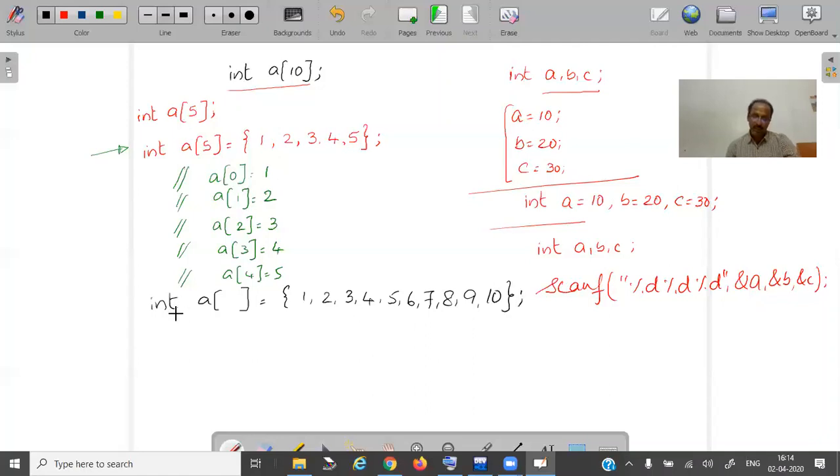If I write int a of empty space is equal to 1 2 3 4 5 6 7 8 9 10, internally it takes it as a of 10. It counts how many values you have assigned to the array, and a of 10 is equivalent to it. It writes as 1 2 3 4 5 6 7 8 9 10. So whether you declare like this is also valid and this is also valid.